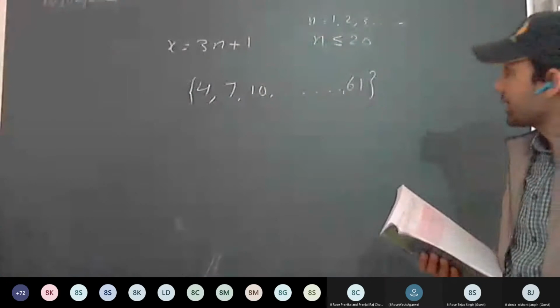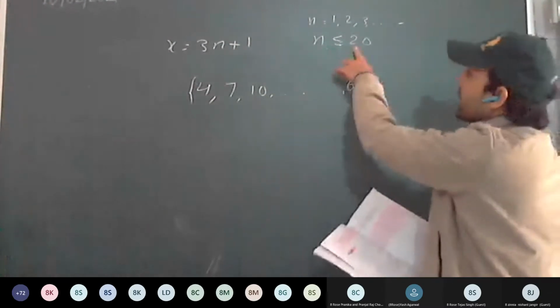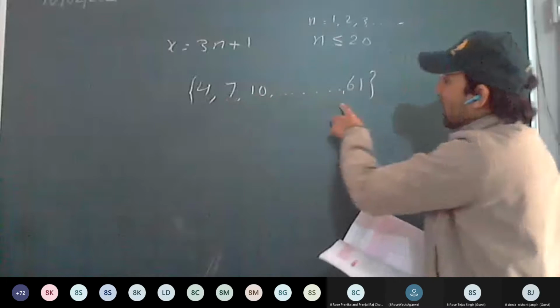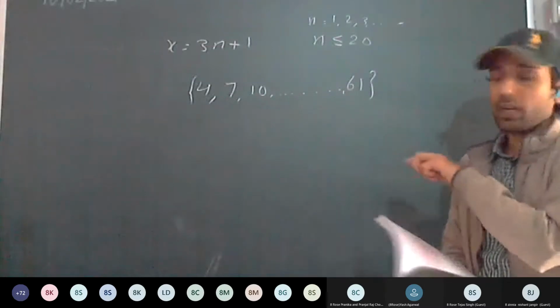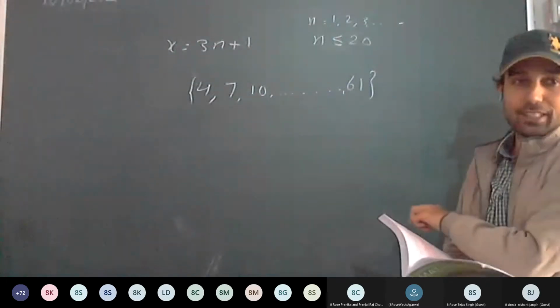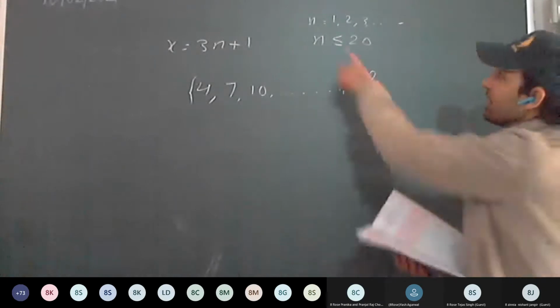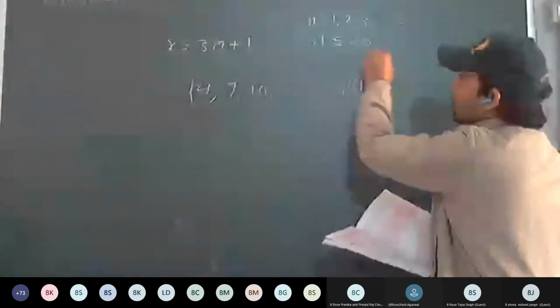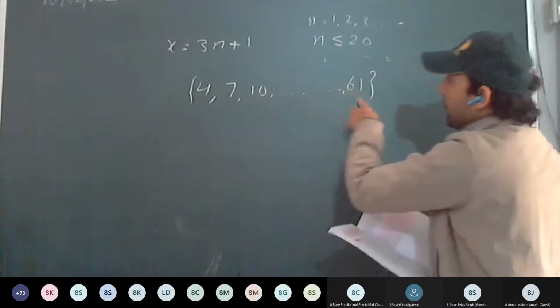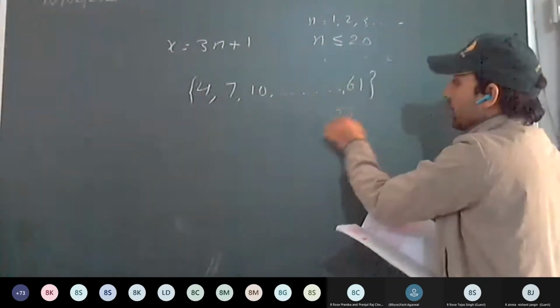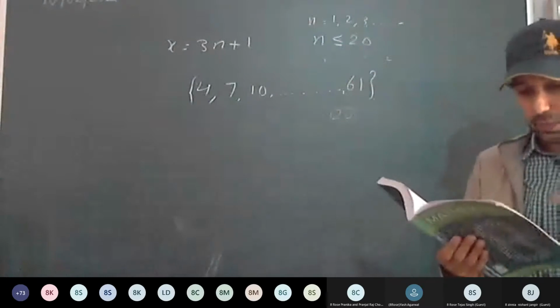It's a finite set. N has the limit. N will be 1 to 20 only. So how many elements will we have here? See here, n will be going from 1 to 20, so the number of elements will also be 20. So 20 elements.